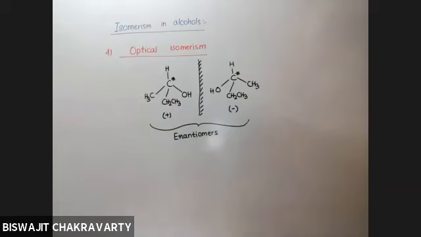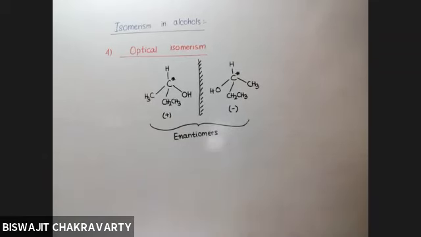So if it is asked, do all alcohols show optical isomerism? Answer is of course no. In order to show optical isomerism, it is mandatory that the alcohol must have a chiral carbon in it, bonded to 4 different groups, one of which must be mandatorily OH.